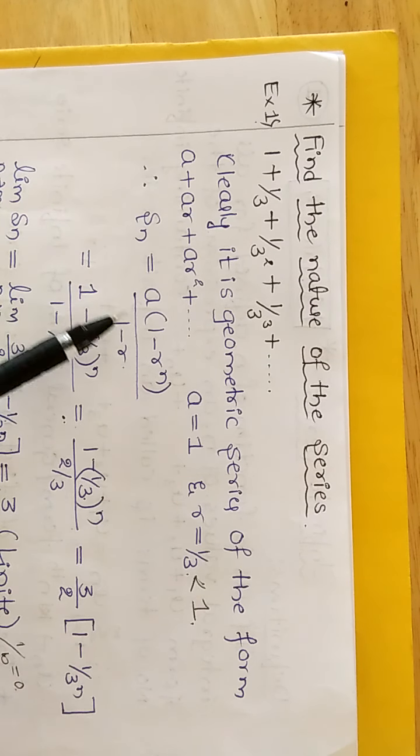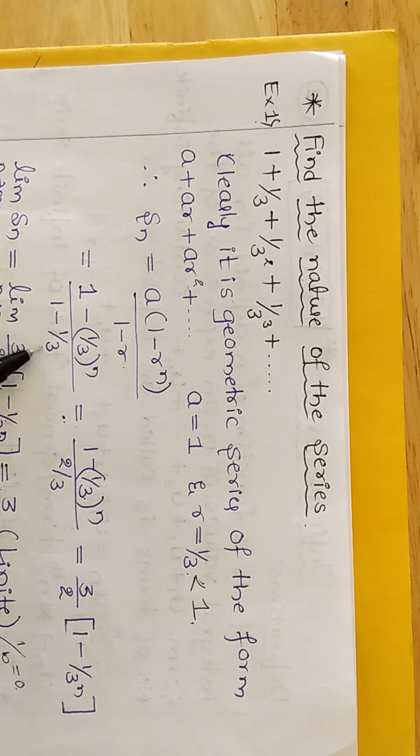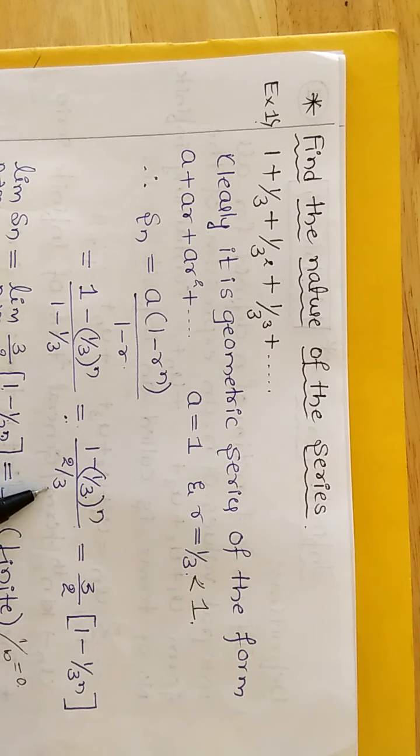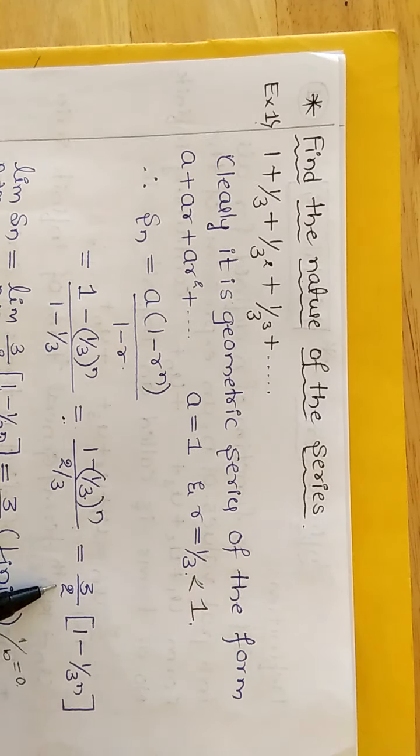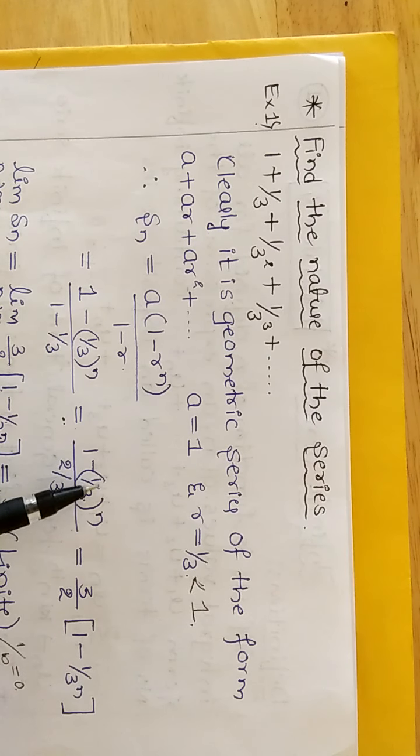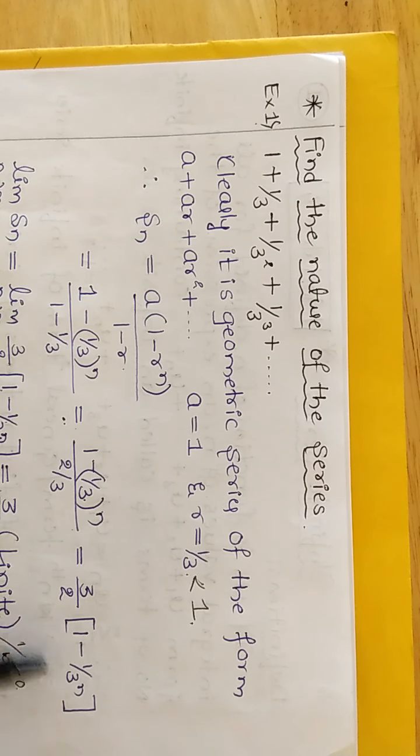Then substitute the values of A and R and take the LCM. 1 minus 1 by 3 is 2 by 3, which gives 3 by 2 into 1 minus 1 by 3 raised to n.